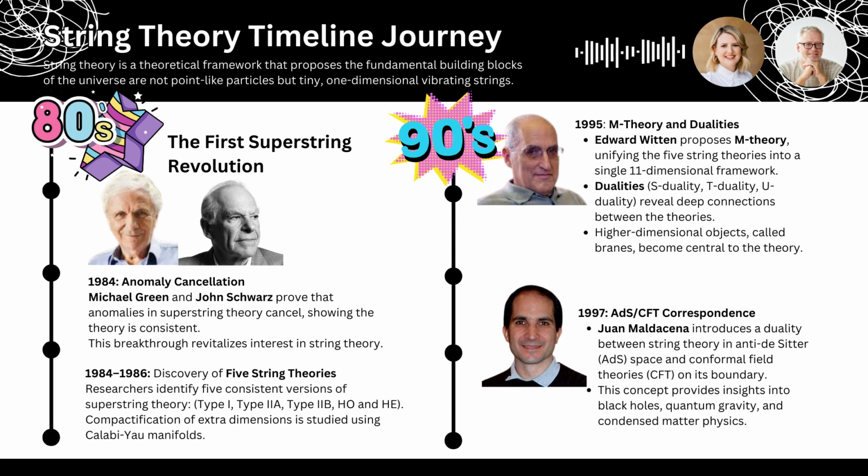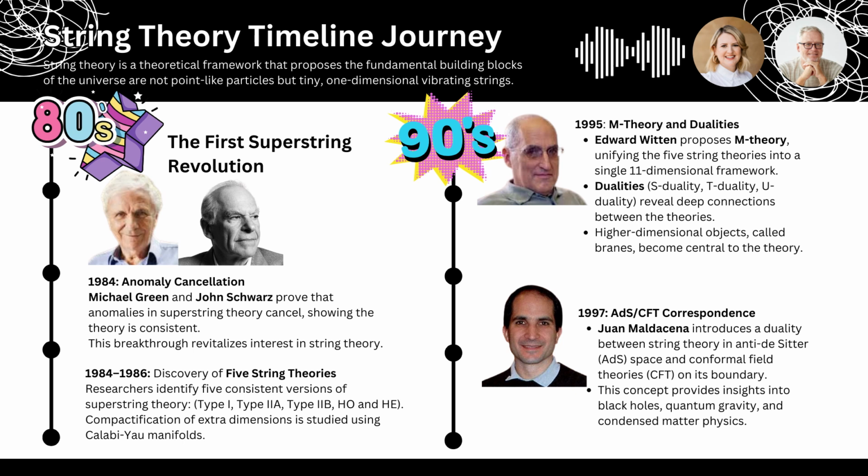First superstring revolution. Okay. In 1984, two physicists, Michael Green and John Schwartz, tackled one of the biggest challenges facing string theory at the time, inconsistencies known as anomalies. Can you explain what those are and why they were such a problem for string theory? Sure, think of anomalies as mathematical glitches that can pop up in a theory, making it inconsistent or even nonsensical. In the context of string theory, these anomalies were threatening to derail the whole idea, like cracks in the foundation of the theory.